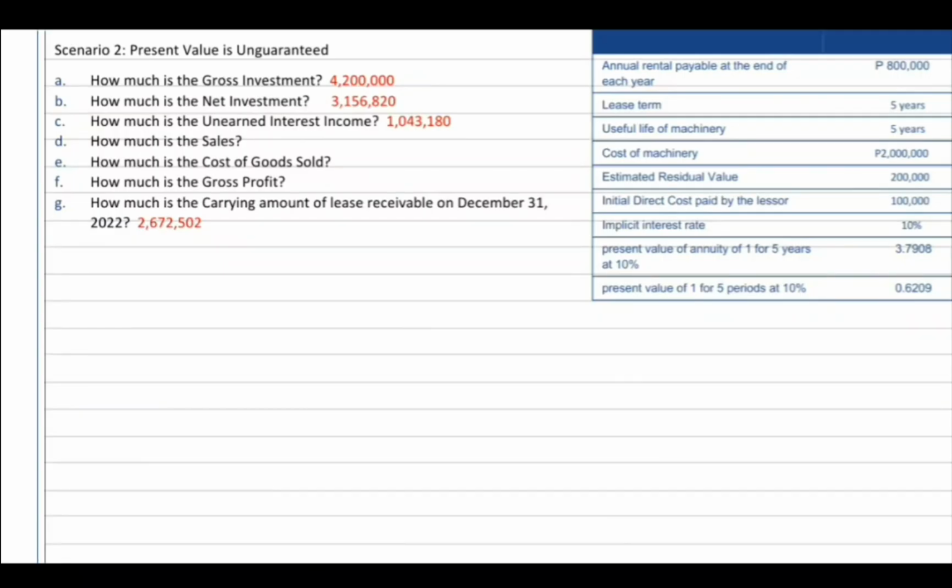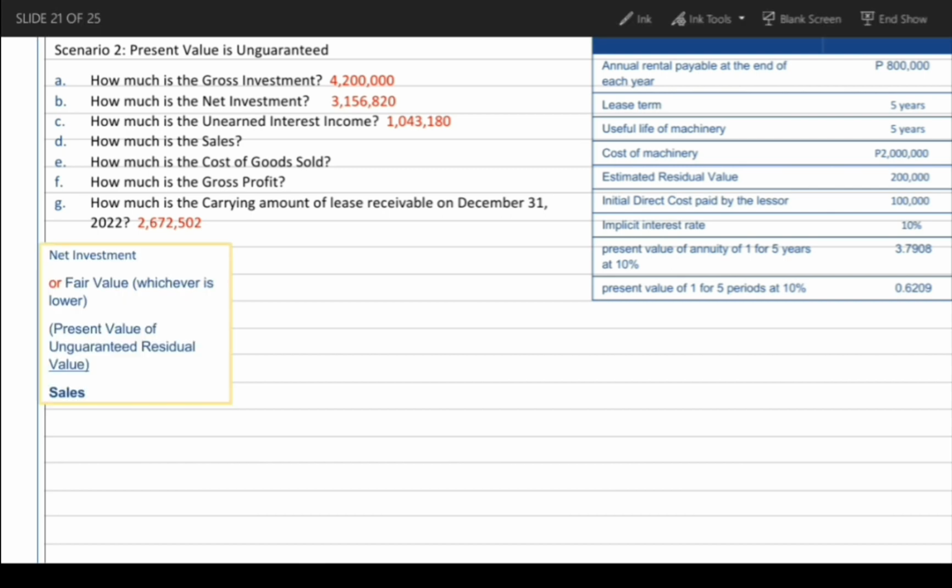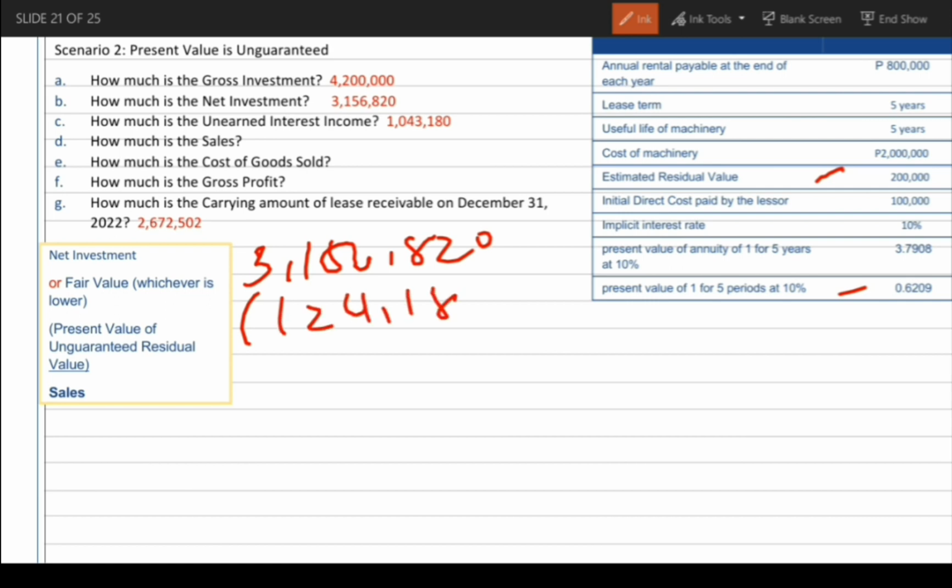Scenario 2, present value is unguaranteed. Sa gross investment, net investment, unearned interest income, and current amount ng lease receivable ay same lang whether guaranteed or unguaranteed. How much is the sales? Net investment or fair value minus present value of unguaranteed residual value. So dahil wala namang given na fair value, 3,156,820 minus ito yung 200,000 times 0.6209, 124,180.